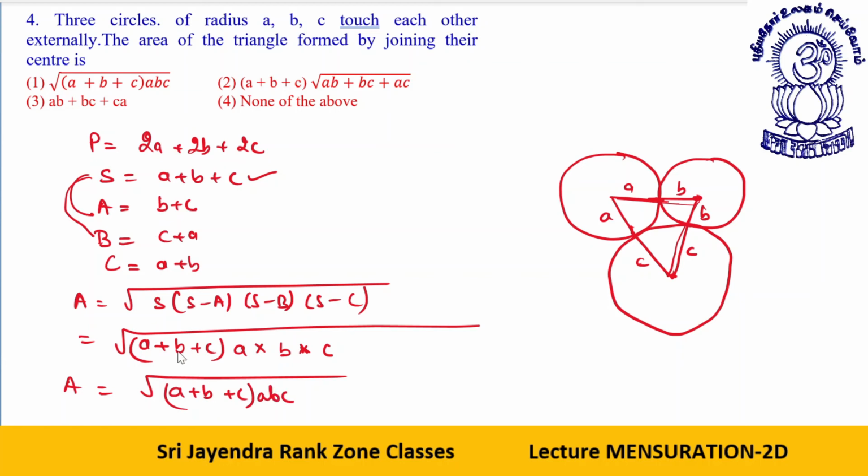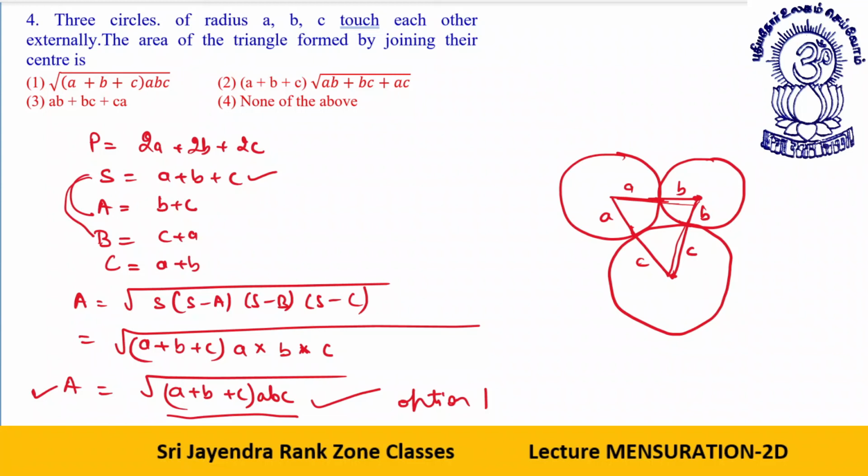Clear? So I want you to learn the result, dear students. Area is equal to A plus B plus C into ABC under root. Do we have any such option? Yes. Option 1 is your answer.